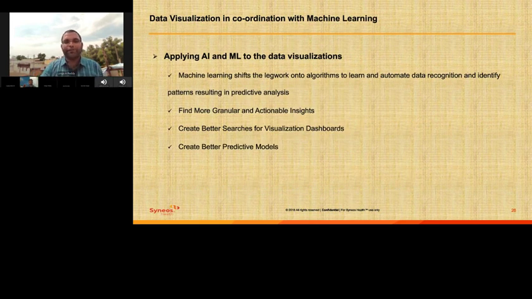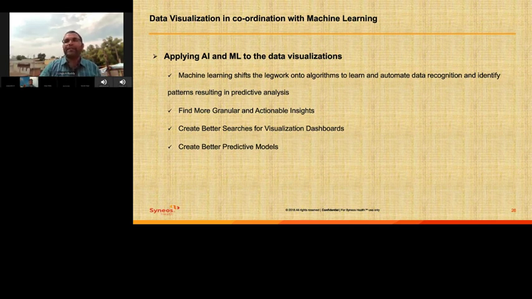So what is the future of data visualization? Data visualization in coordination with machine learning and artificial intelligence. Machine learning shifts the legwork onto algorithms to learn and automate data recognition and identify patterns, resulting in predictive analysis, finding more granular and actionable insights, catering better searches for the visualization dashboards, and creating predictive models.